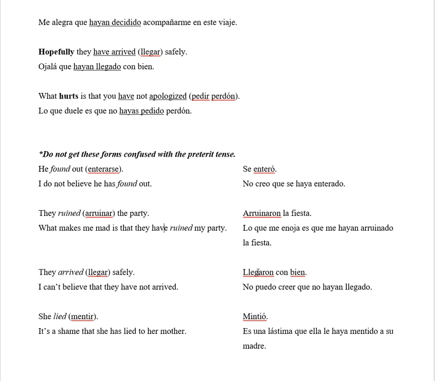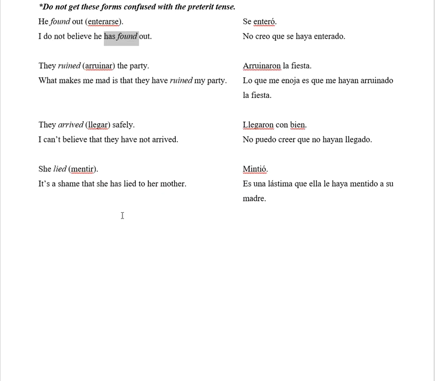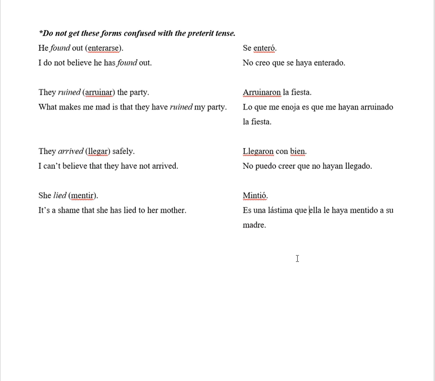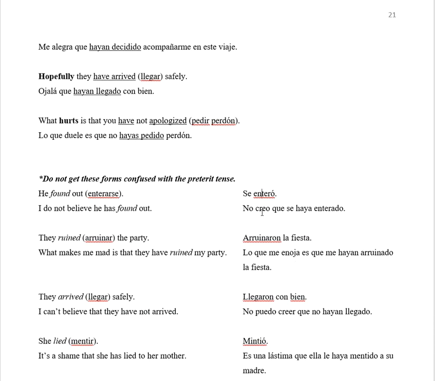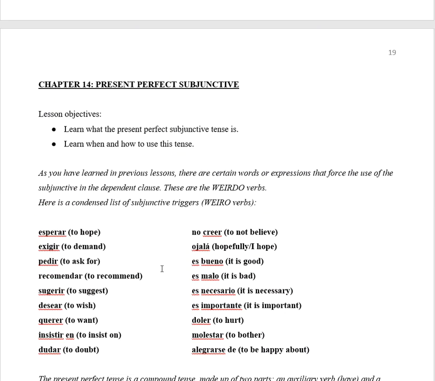They arrived safely. Llegaron con bien. I can't believe that they have not arrived. No puedo creer que no hayan llegado. Notice the difference here. Have arrived, have ruined, has found out, has lied versus lied. So she lied, mintió. It's a shame that she has lied to her mother. Es una lástima que le haya mentido a su madre. So notice the difference between the preterite and the present perfect subjunctive. All right, and that is it for the present perfect subjunctive.